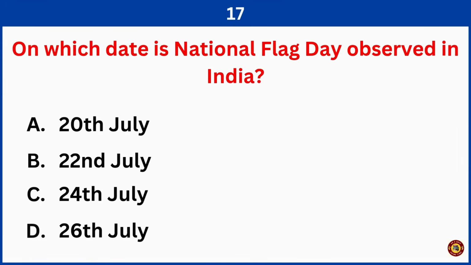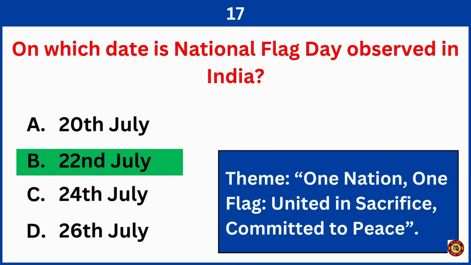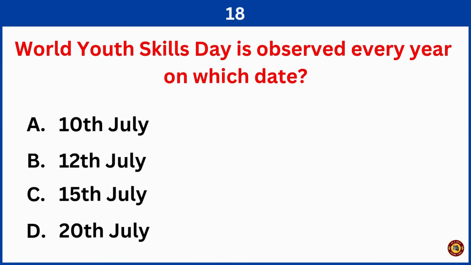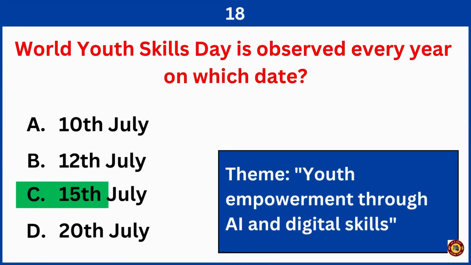On which date is National Flag Day observed in India? Right answer is option B, 22nd July. World Youth Skills Day is observed every year on which date? Right answer is option C, 15th July.